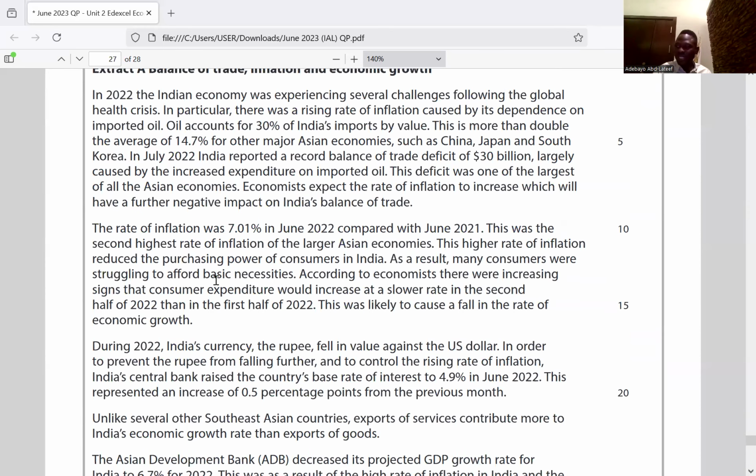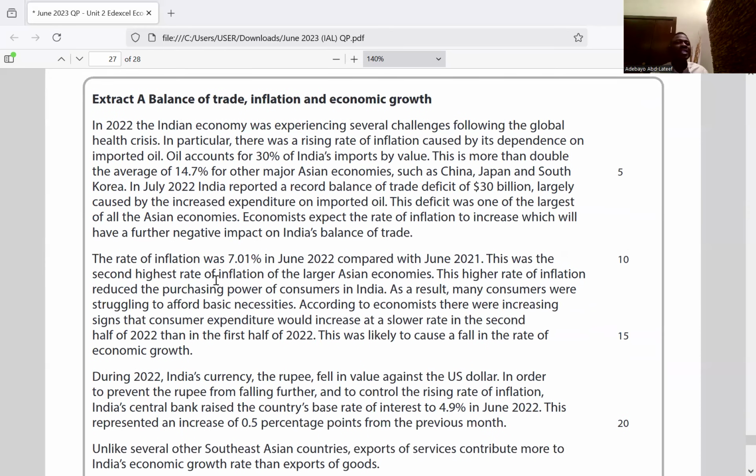So based on the extract here, first you have to define the rate of inflation. The rate of inflation is the annual percentage of increase in the general price level of goods and services in a given economy like India. So an increase in the rate of inflation will increase the price of export for India, which may in turn reduce the demand for India's export. And this can be confirmed through this extract. It's written here that it increases by 30%.